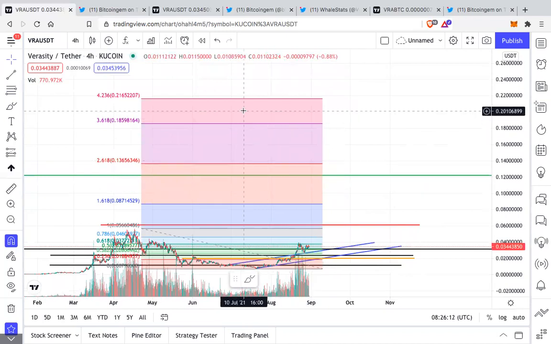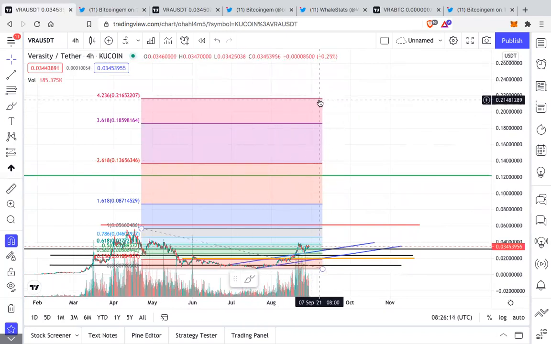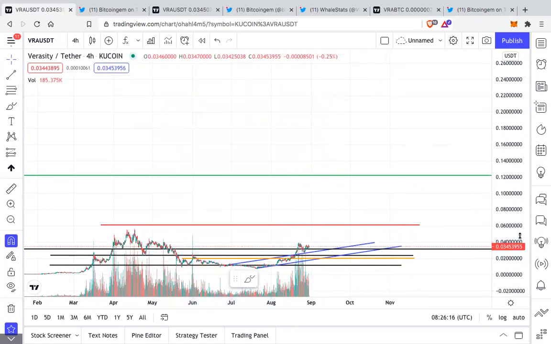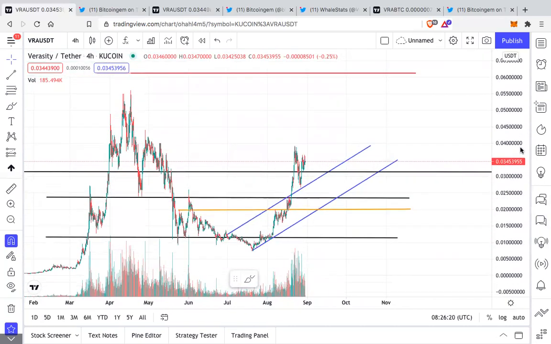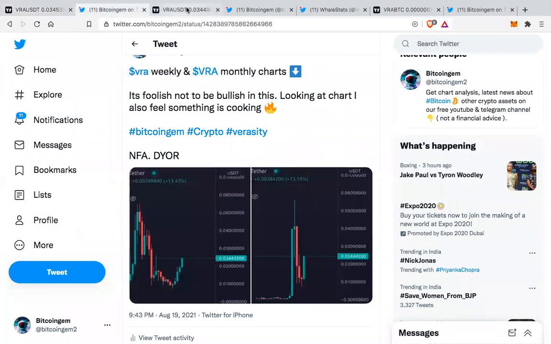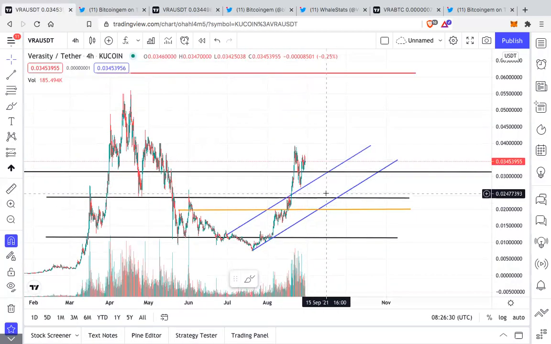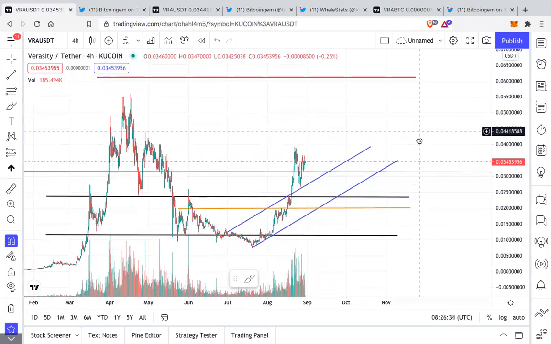So a lot of positive things are happening on the Veracity front. Make sure you are hodling your VRA very well. I do not see any reason to panic. And if we get any correction or pullback on Bitcoin, and because of that, if we see certain pullback on VRA, it would be, in my opinion, very temporary.